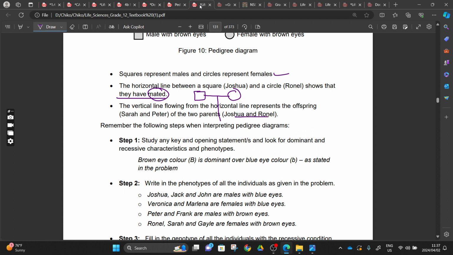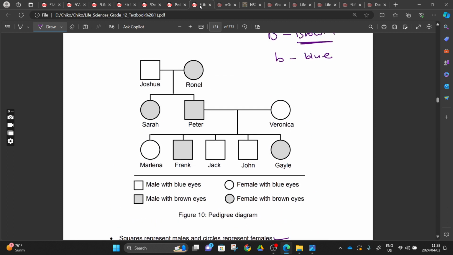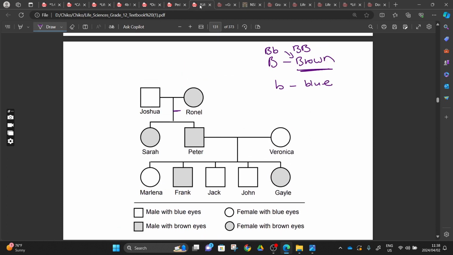The vertical line flowing from the horizontal line represents the offspring, Sarah and Peter. This vertical line, we said, is a line of descent. It means that the persons attached to this line are the offspring of Joshua and Ronel.